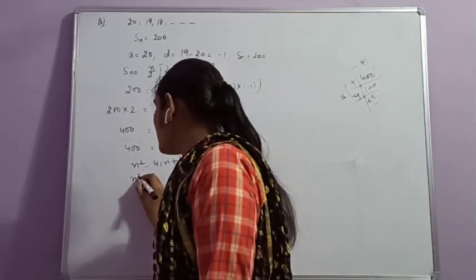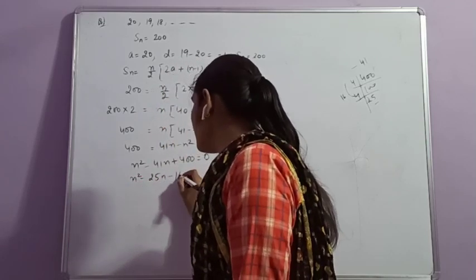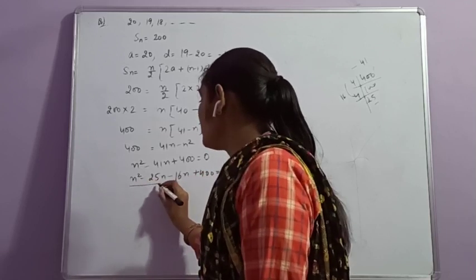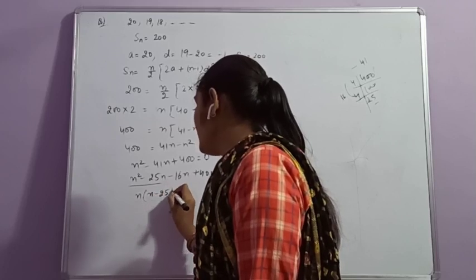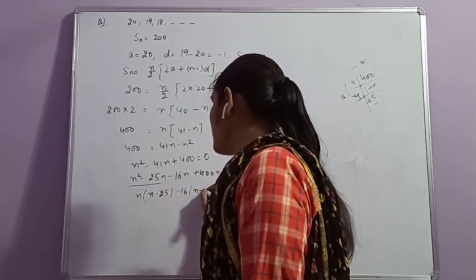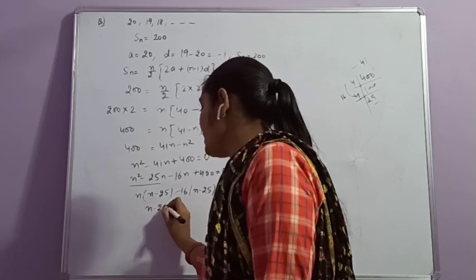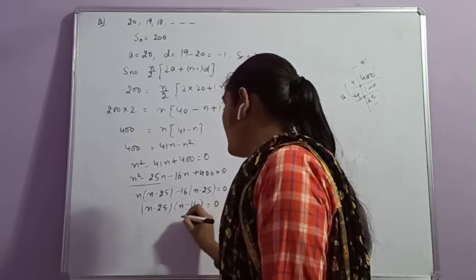So the factors will be n square minus 25n minus 16n plus 400, that is equal to 0. From the first two terms, n is taken common, n into n minus 25, minus 16 into n minus 25. So we get two factors, that is n minus 25 into n minus 16, that is equal to 0.